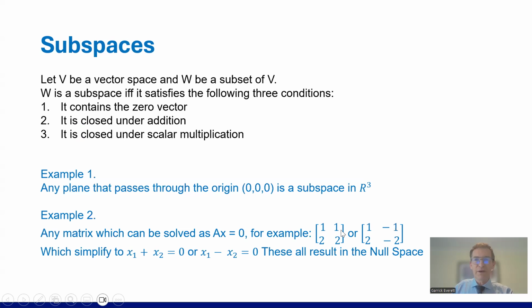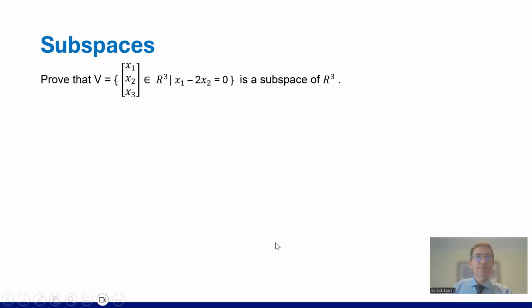I'm helping you out here by simplifying: these become x1 plus x2 equals 0 or x1 minus x2 equals 0. These all result in the null space. If you can resolve it to that, then you get the null space. They're just examples.